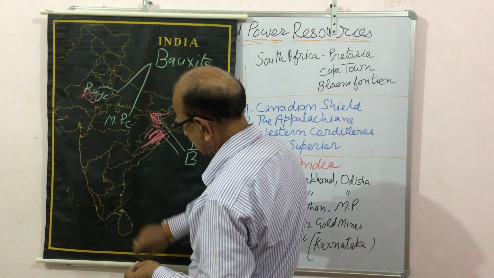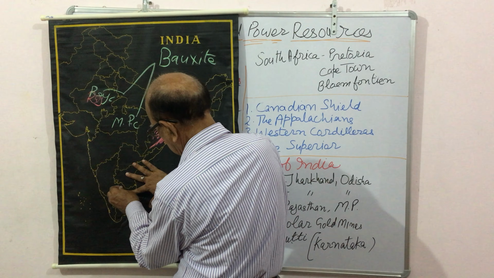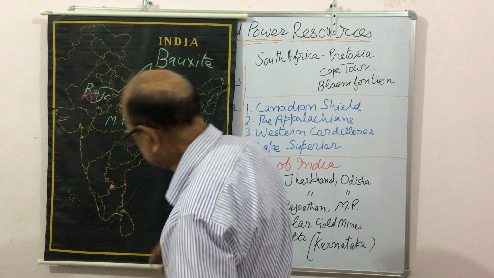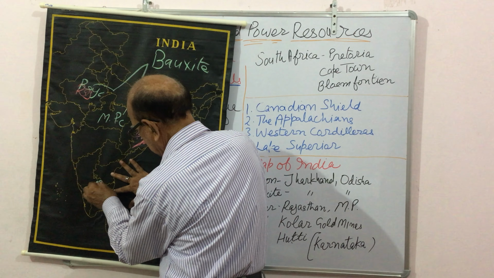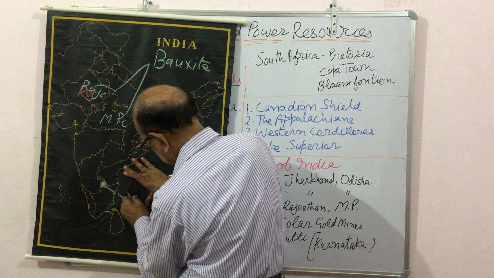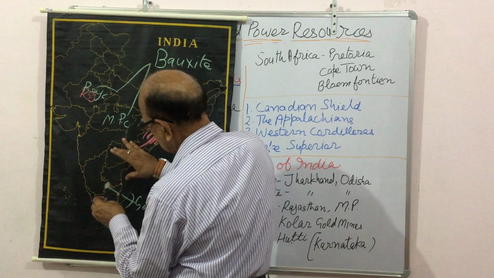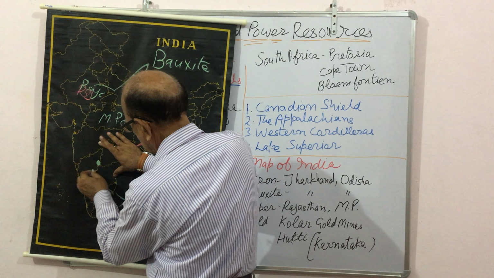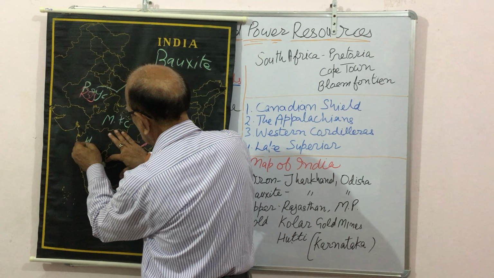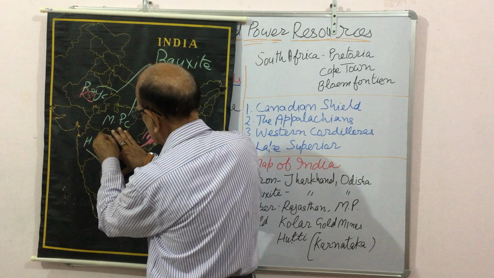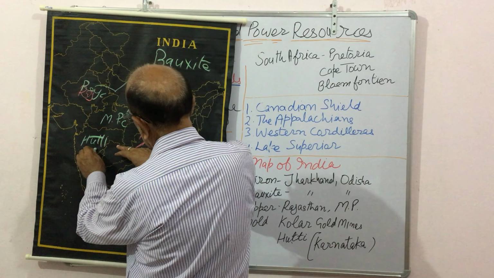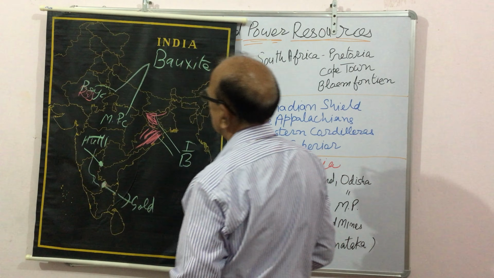So in Karnataka, first is the Kolar district for gold, and also this place, again in Karnataka, known as Hutti.